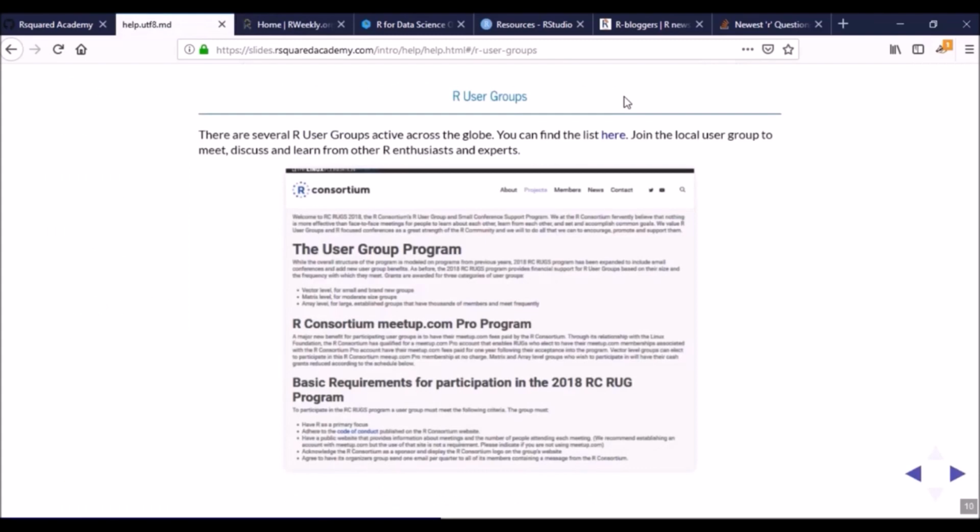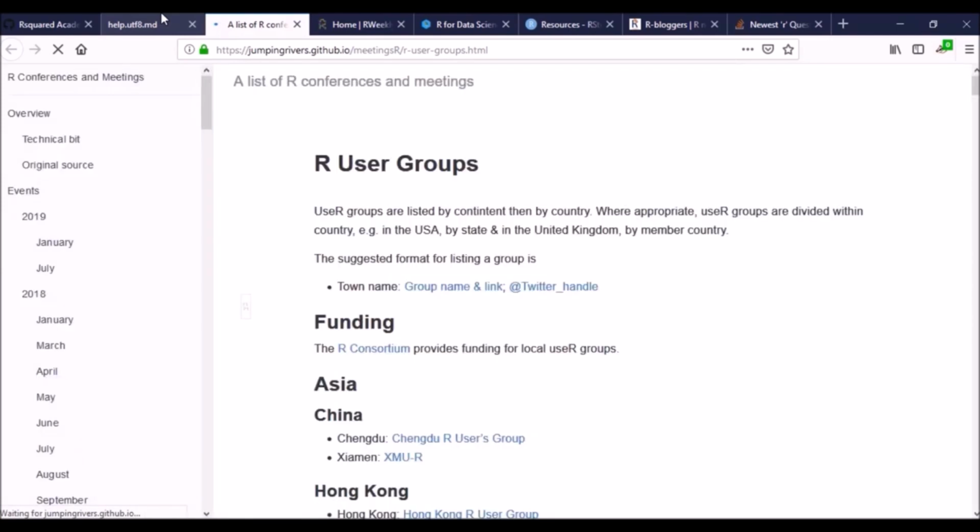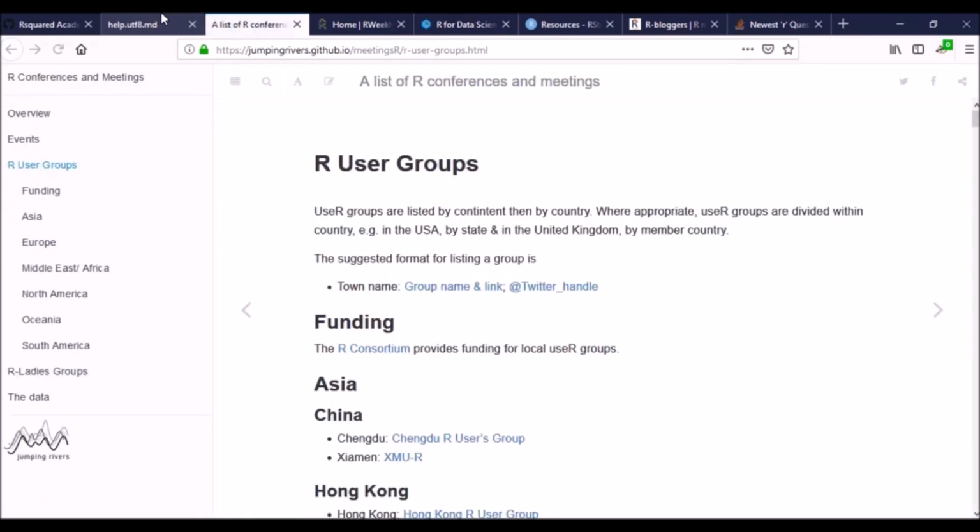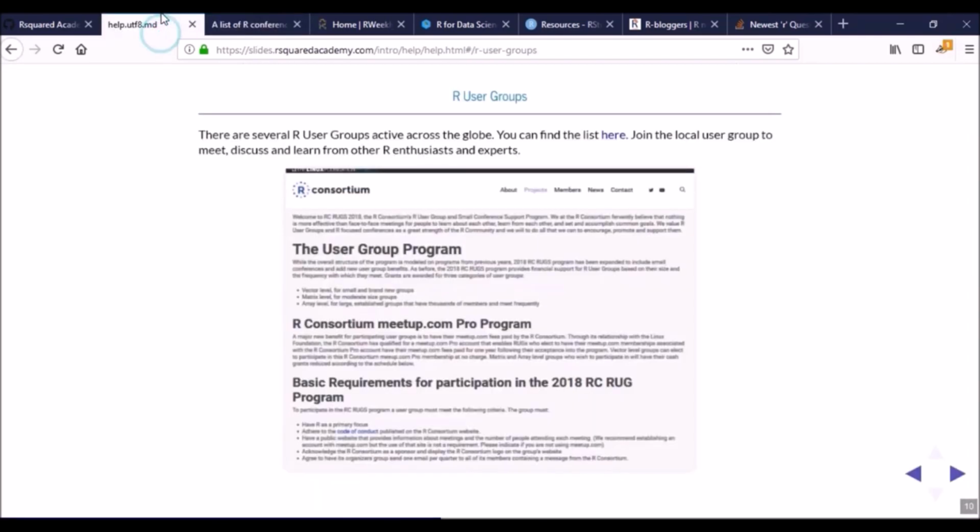All right, so there are R user groups present in several different cities across the globe, and we have added a link to the list of these R user groups, right? So if an R user group is present in your city, please join that R group so that you can meet other R enthusiasts and you can share and learn together.